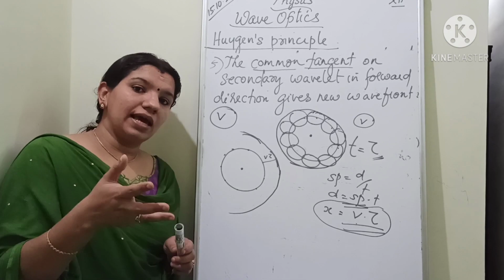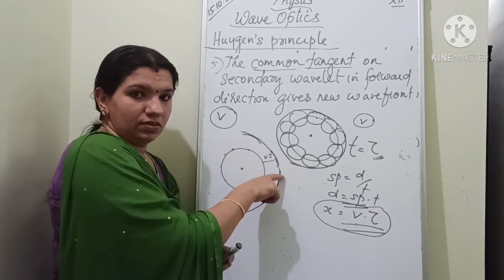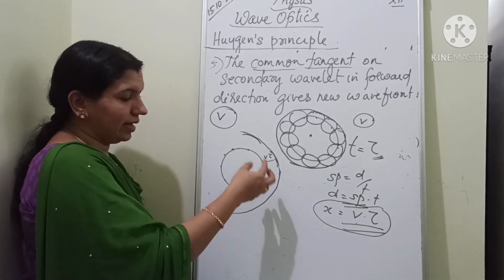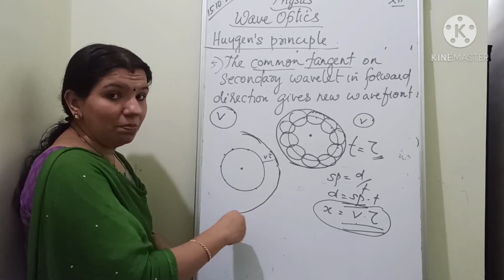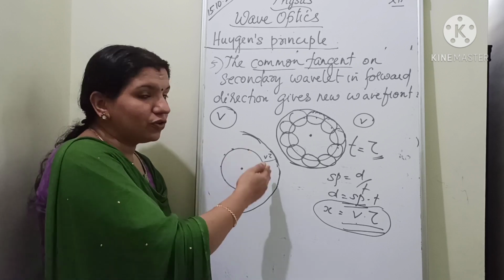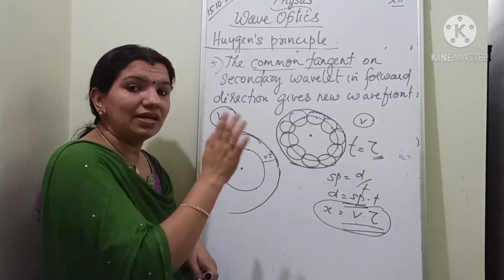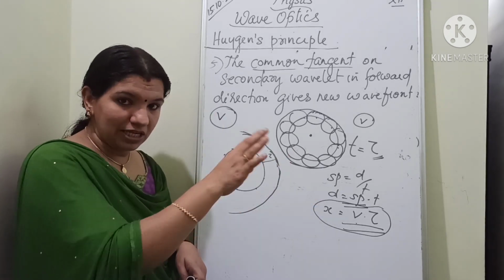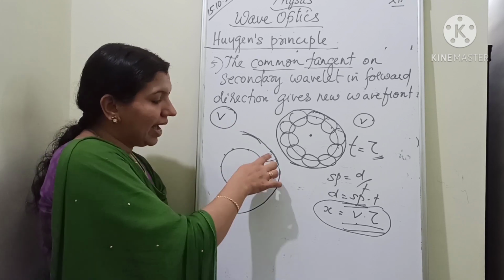And in that case, we are actually using this format. Why? Because you are taking a common, this is for the same medium. If the medium differs, the speed also differs. This is for the same medium, so the speed is the same, no? At each point the speed is the same, and the time interval you know.